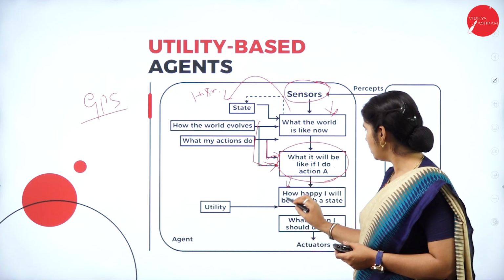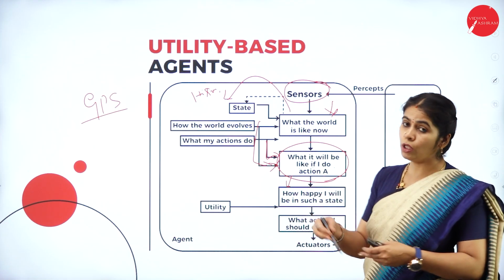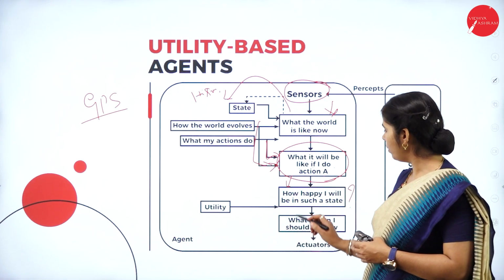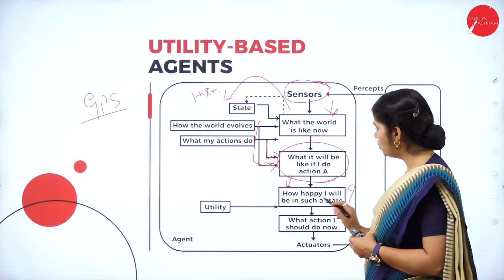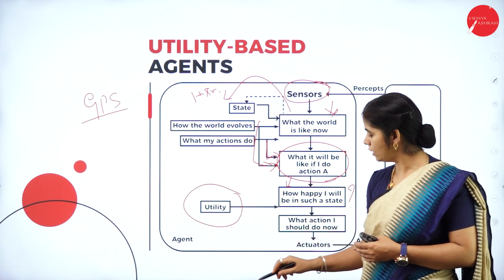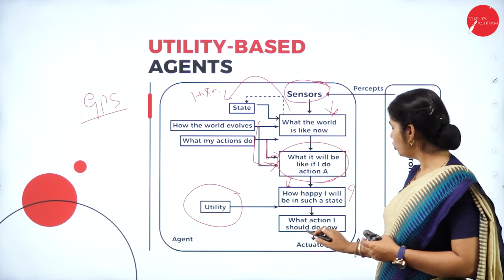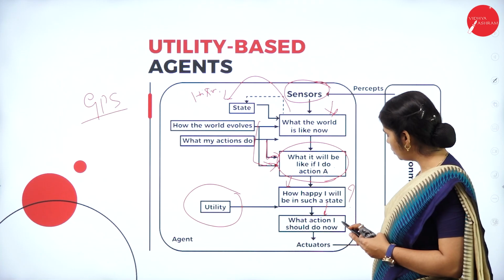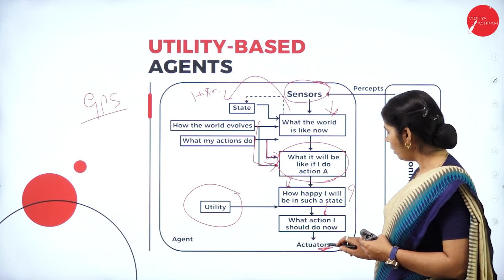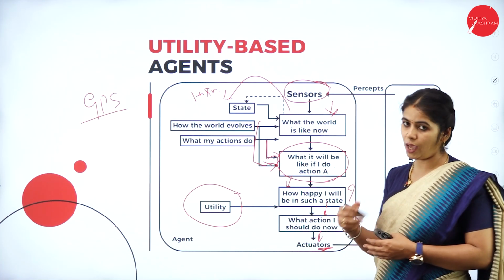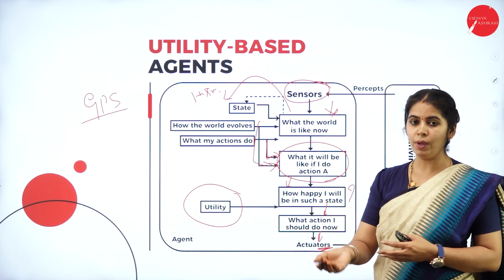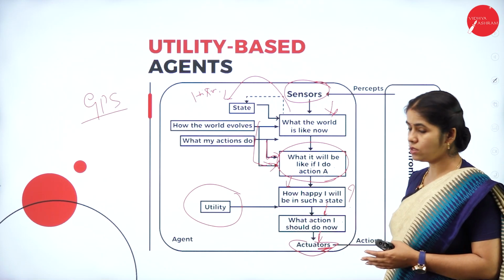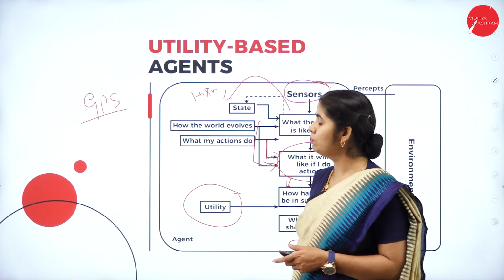Once the action is decided, how happy will I be by performing this action? That depends on the utility. Then what action should I do now to make the agent happy? So then we have a decision. The action that will make the agent happy has to be done with the help of actuators. This is all about utility-based agents.